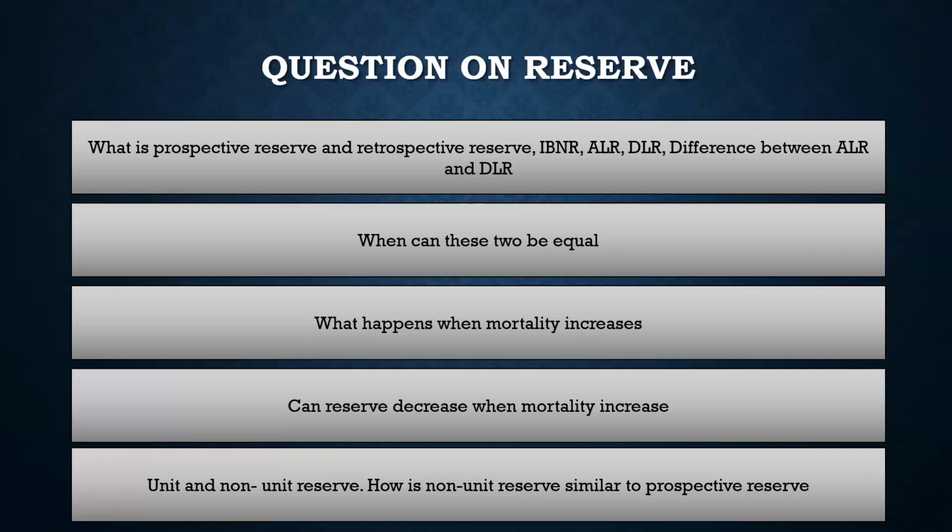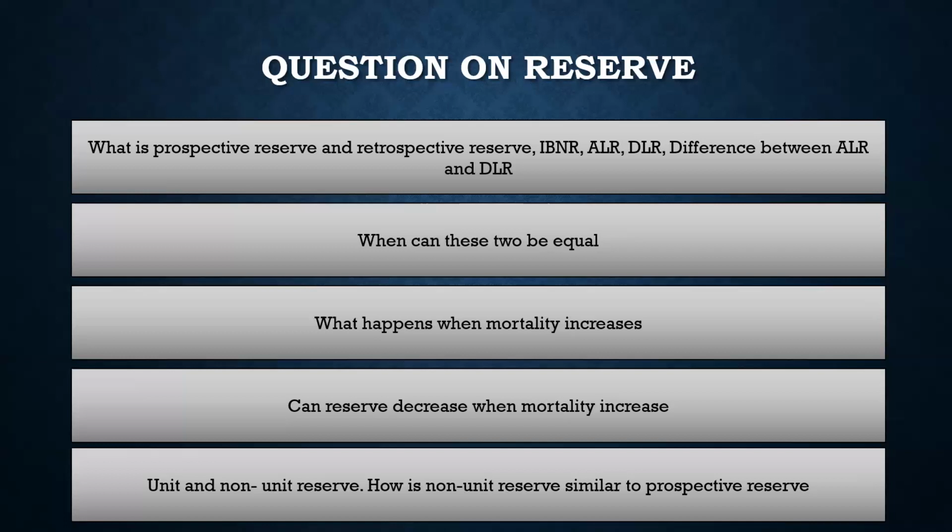So we need to maintain a good level of data to calculate the retrospective reserve, which is usually not the case, right? In industry, we follow the prospective methodology because it's much easier to calculate, and also it's based on assumptions. You can change your assumptions based on our expectation of the future. So prospective and retrospective reserve, I think the definition is clear.